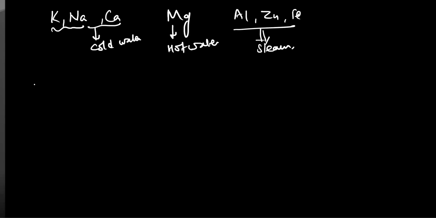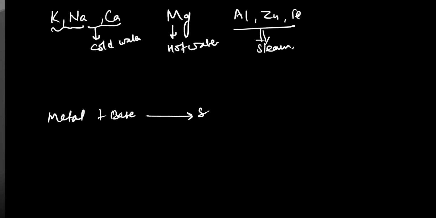Yes, sir. Next, you have studied that when metals react with a base, what does it give you?